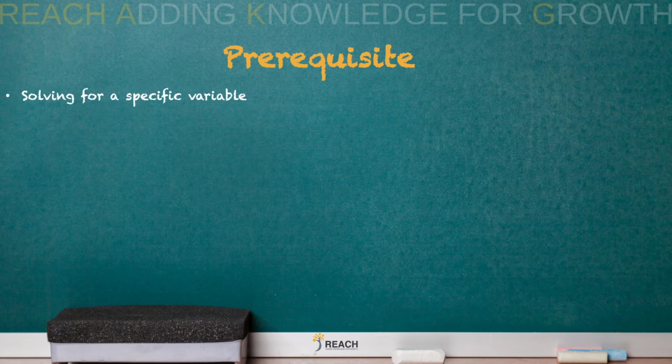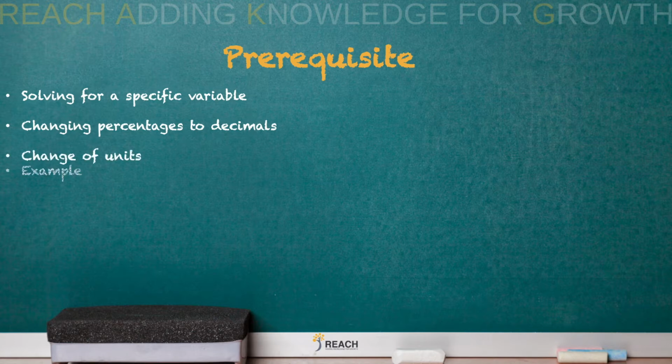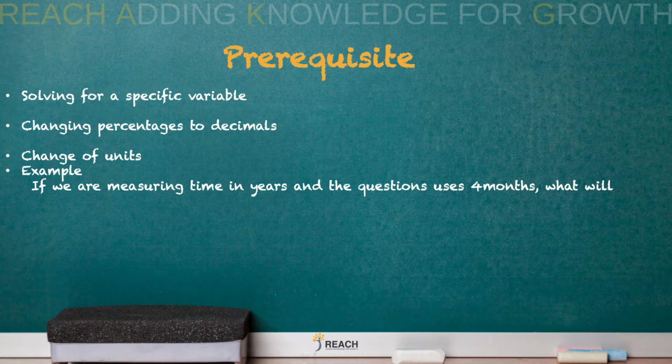Our prerequisites: solving for a specific variable, changing your percentages to decimals by moving it two places to the left, or you can just divide it by 100. Either way, you will get the decimal answer. And then change of units. Say we wanted our time to be in years, and the question uses months. Well, in this specific example, 4 months is the same as 1/3 of a year.